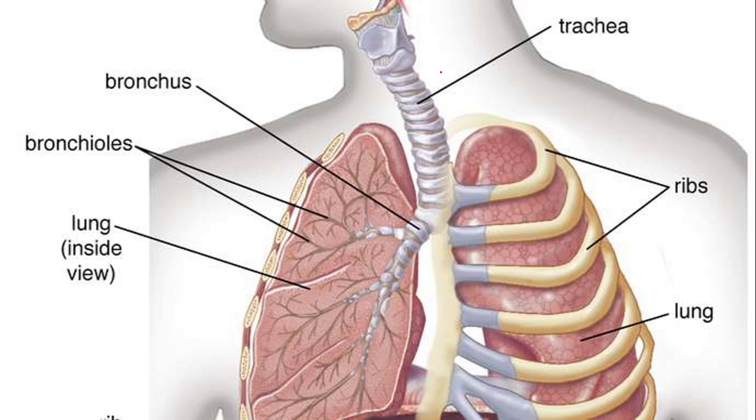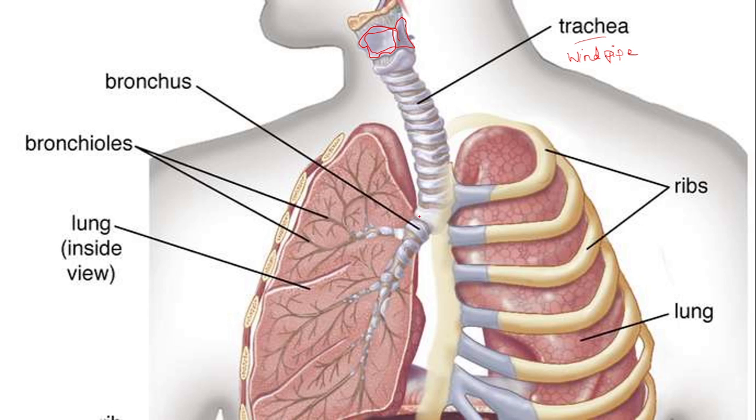Next, you can see the structure of the vocal cord here. This is the structure of the vocal cord. And after that we have to discuss the lower respiratory tract. The lower respiratory tract consists of the trachea or the windpipe. Trachea is also called the windpipe, through which air moves into the lungs.